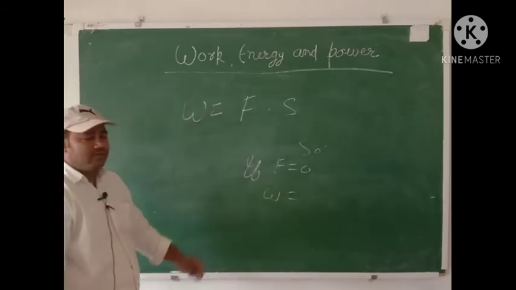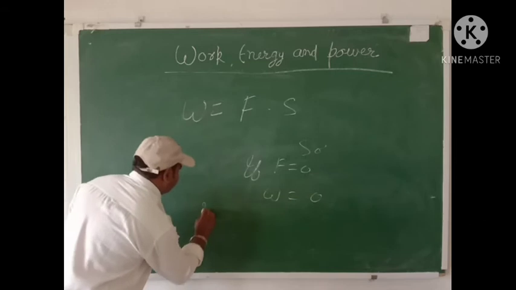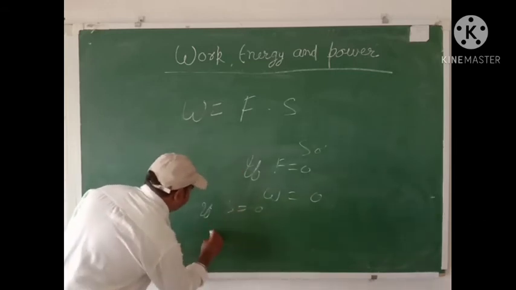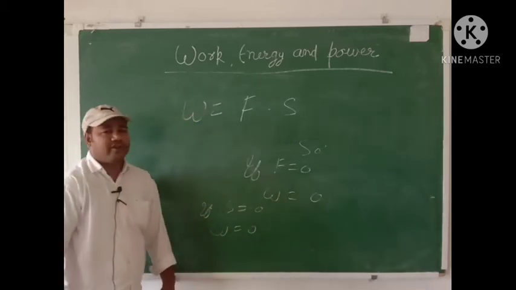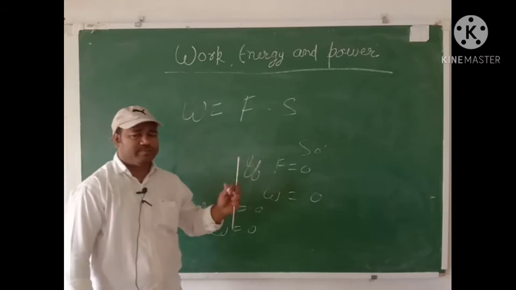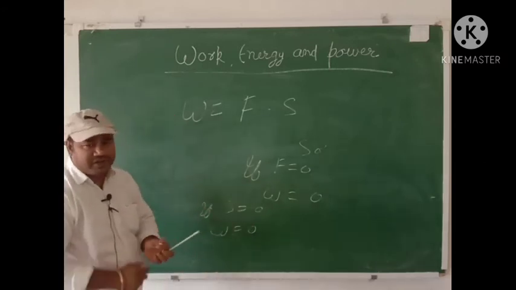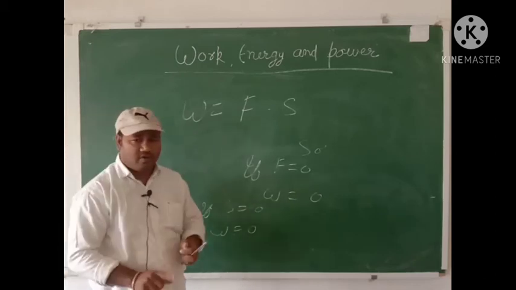Work will also be 0, definitely. And if S is equal to 0, then again work will be 0. So there should be force applied on an object and that body should be displaced. There are two conditions. Then only work is being done. Okay?